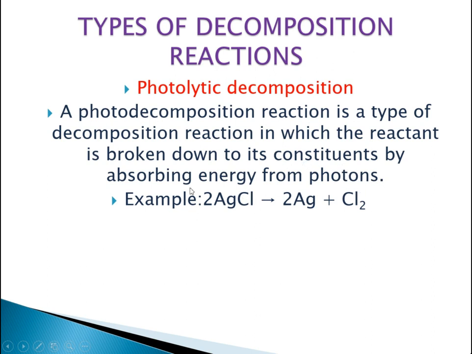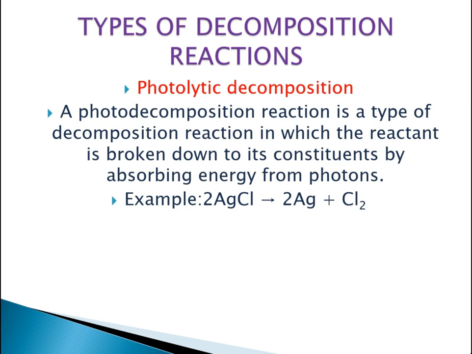As an example, silver chloride can be broken down by solar energy, by photons, through the photolytic decomposition process to silver and chlorine. So we have discussed all the decomposition reactions: one is photolytic decomposition, one is electrolytic decomposition, and one is thermal decomposition, or heat decomposition. Hope you have understood these three decomposition reactions.